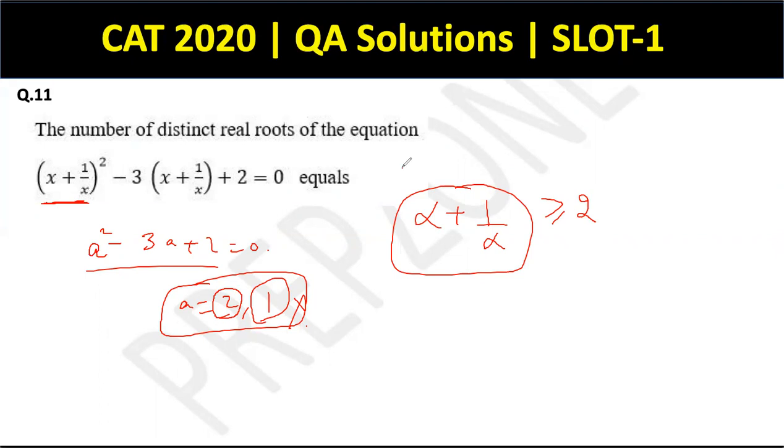And obviously, yes, the other possibility for alpha plus 1 by alpha is that it can also be less than or equal to -2, but that is of no significance here because the only two roots are 2 and 1. So this is not required. Cool. Moving on to question number 12 now.